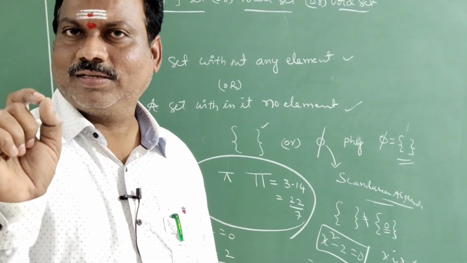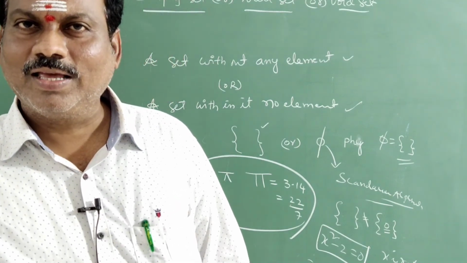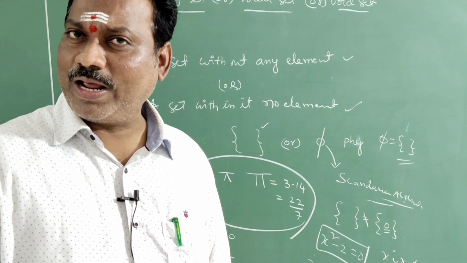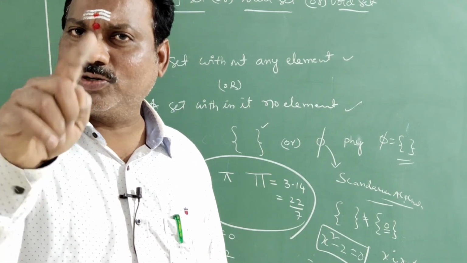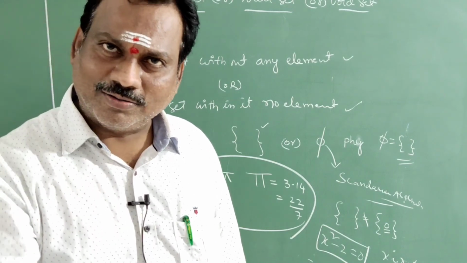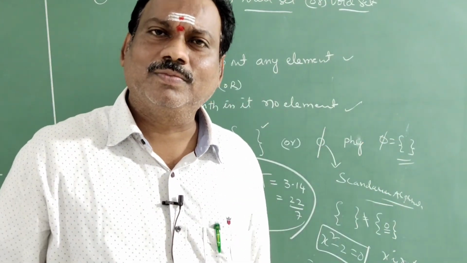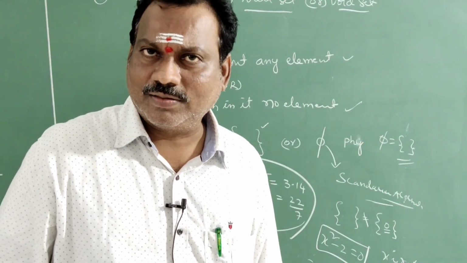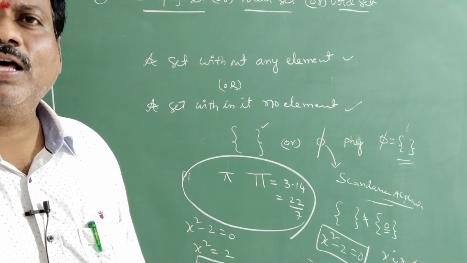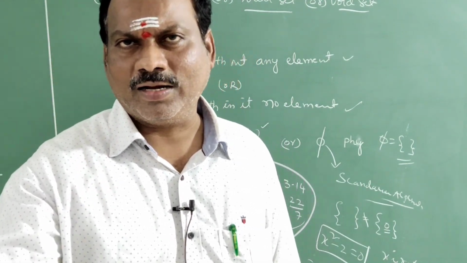Next, one more example. Smallest even prime number less than 2. Even prime number means, of all prime numbers, the even prime number is only one, that is 2. They are asking for an even prime number less than 2. There is no even prime number less than 2. Correct, students? So that is also an example for a null set. Null set means a set with no elements within it.